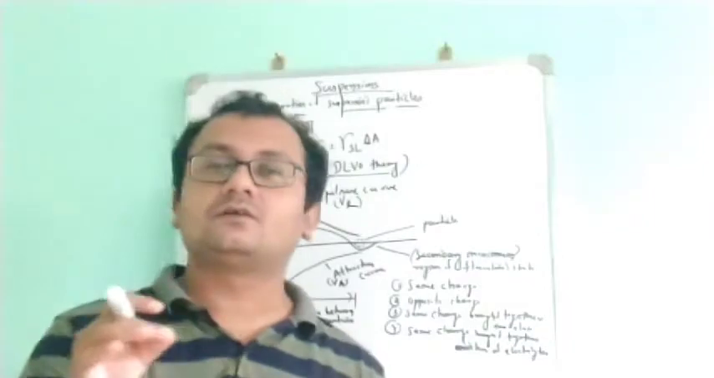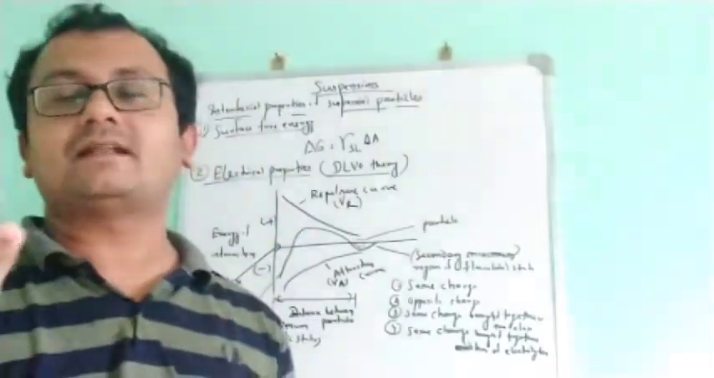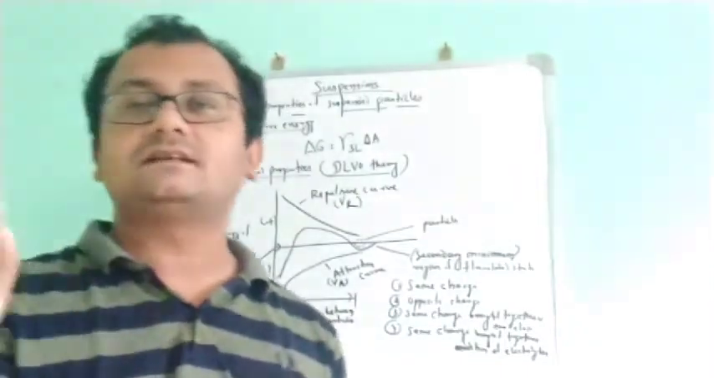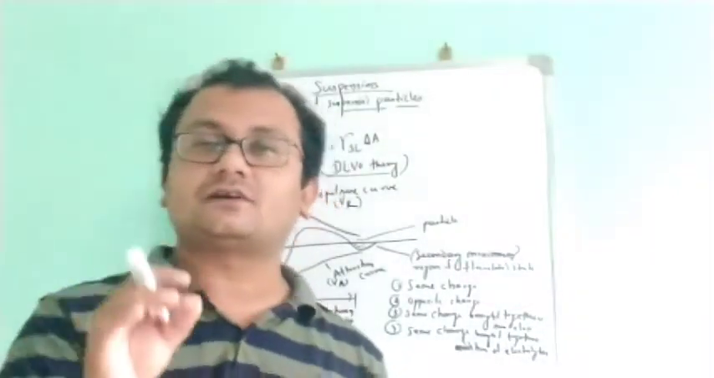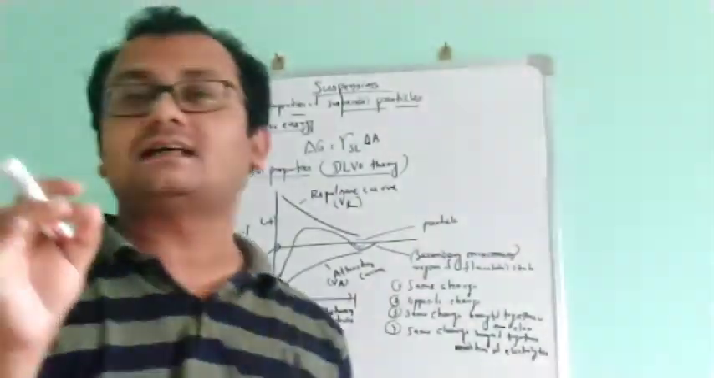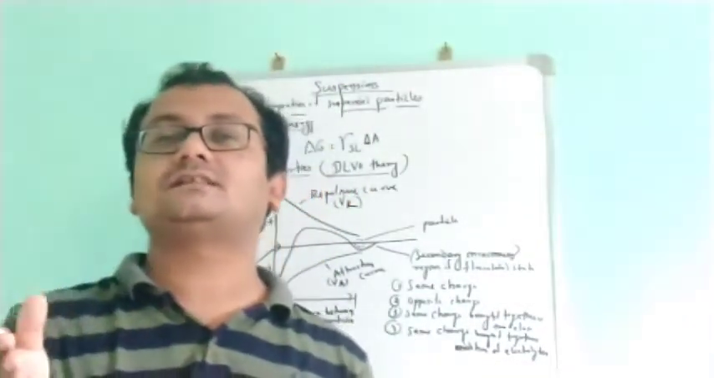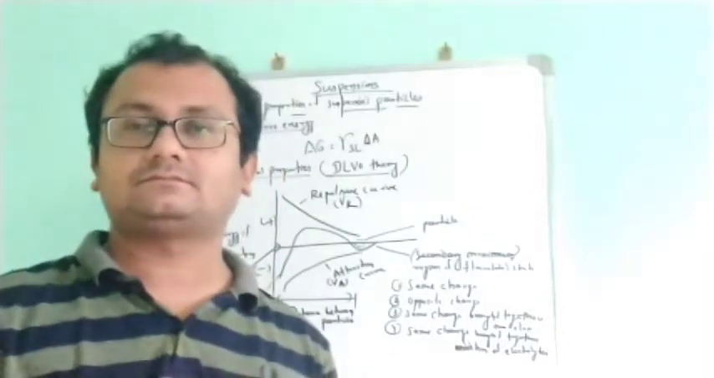Also, when preparing the suspension, one phase is called the dispersed phase and another is called the dispersion phase. That means the solid phase we are dispersing is called the dispersed phase, and the liquid in which we are dispersing is known as the dispersion phase.